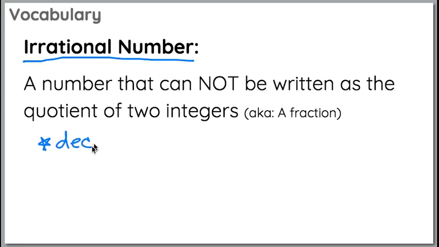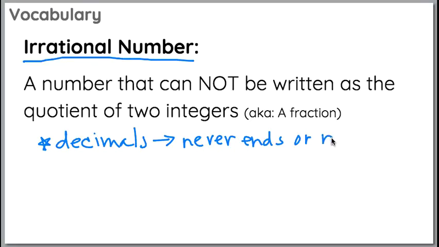So if we're looking at decimals, a decimal that never ends or repeats, because technically a repeating decimal never ends either. The only thing is, even though a repeating decimal doesn't end, we actually know the pattern. The pattern makes sense. A decimal that never ends is one that has no pattern, goes on forever. There's no rhyme or reason to the decimal.